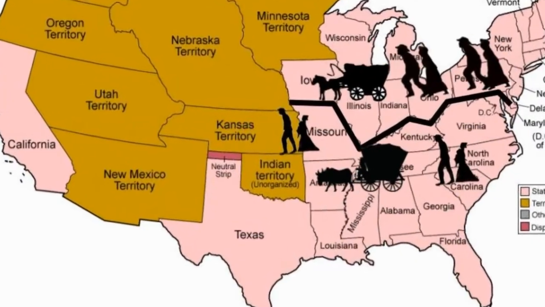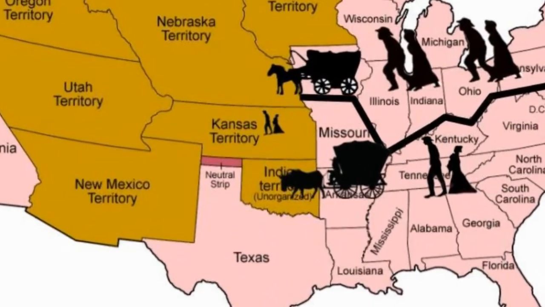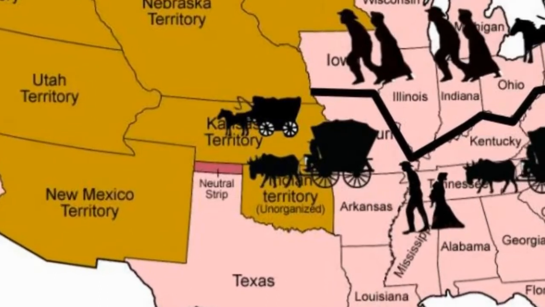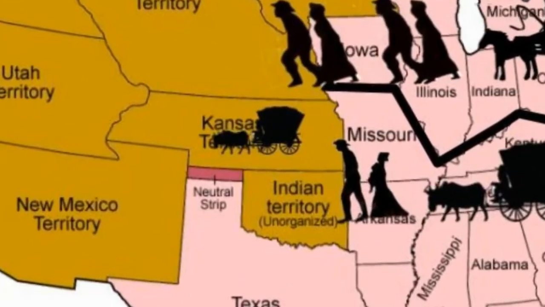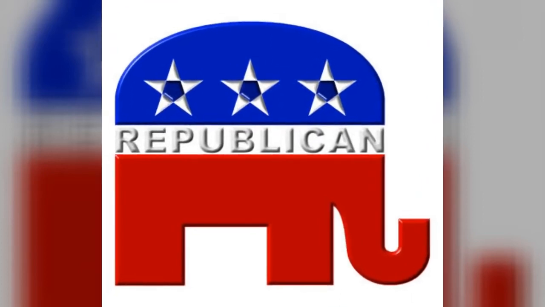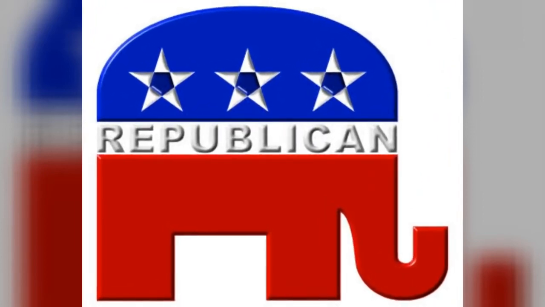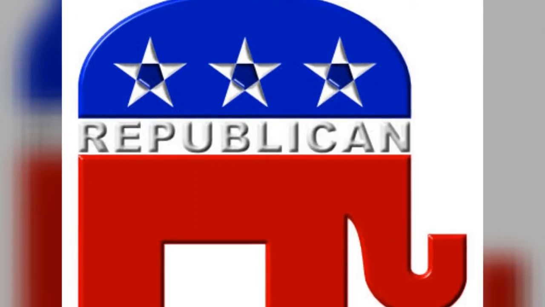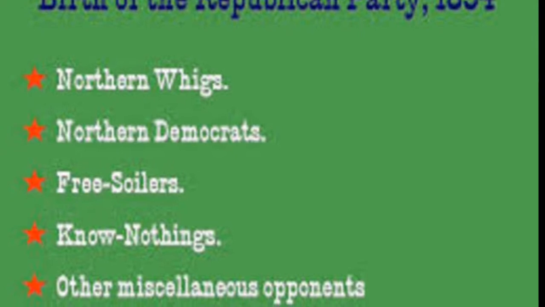It eventually passed, which led to thousands of people from the North and South moving to Kansas so they could vote on whether the state would be free or slave. The slavery and anti-slavery groups that moved into Kansas started violent attacks on each other, leading to the area being called Bleeding Kansas. Another effect of the Kansas-Nebraska Act passing was the creation of the Republican Party. Many Northern congressmen who were part of the Whig and Democratic parties left over allowing slavery to spread and created the Republican Party.